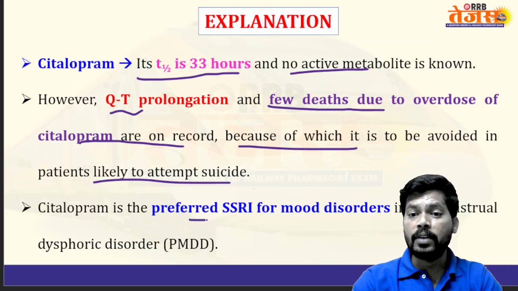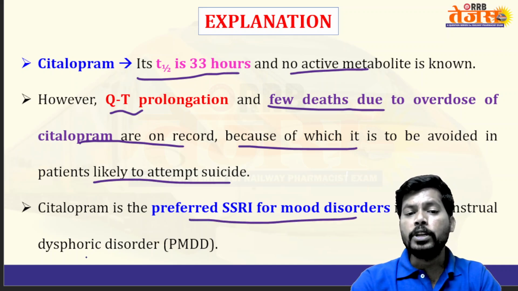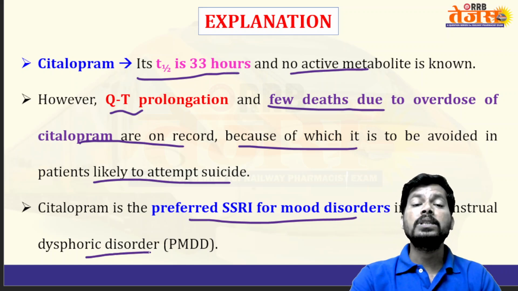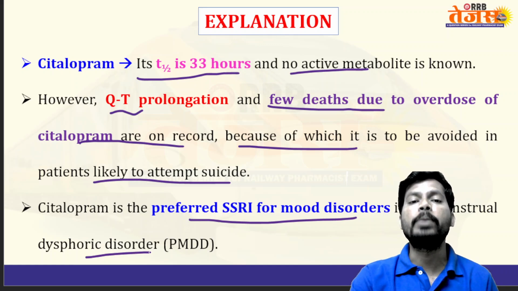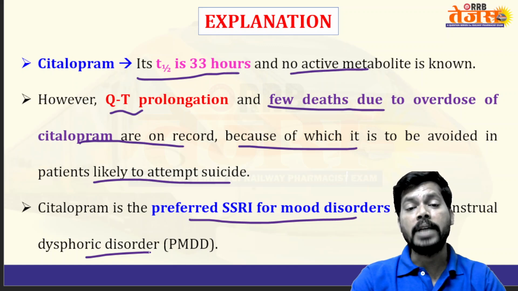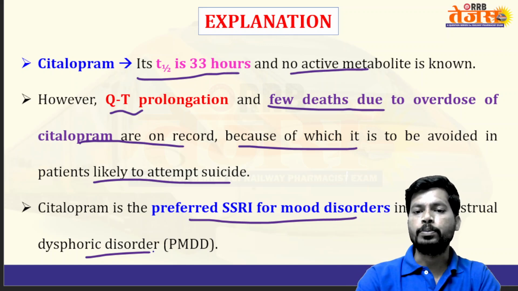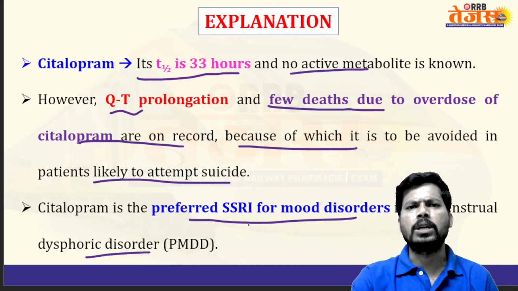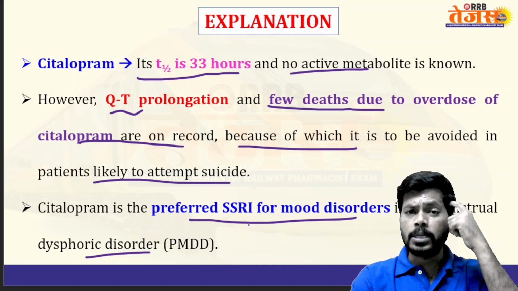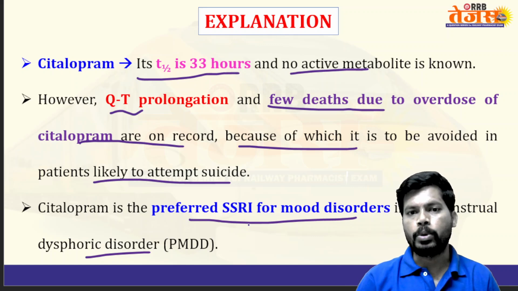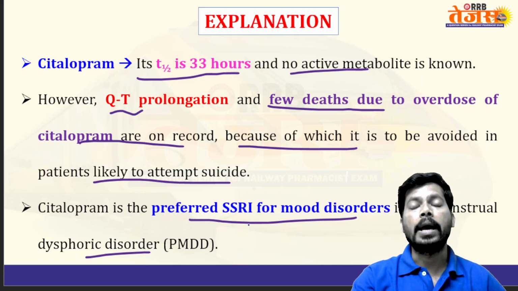Citalopram is the preferred SSRI for mood disorders in premenstrual dysphoric disorder. Euphoria means an excitable state, a feeling of well-being. Dysphoria means the opposite, a feeling of sadness, depression. So it is the preferred SSRI for mood disorders, especially premenstrual dysphoric disorder. Menstrual disorders also psychologically disturb and may cause mood disorders. The preferred drug is citalopram, but citalopram has cardiovascular risk and may cause tachycardia, excess heartbeat.